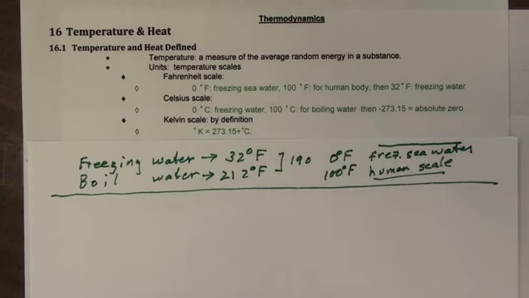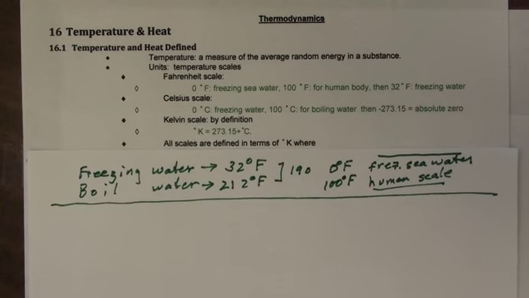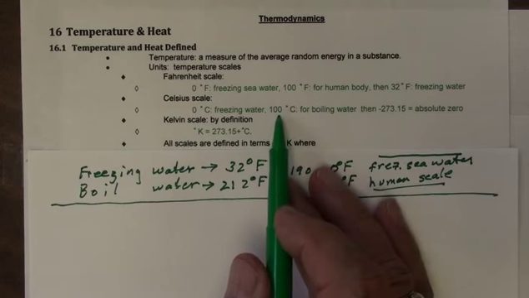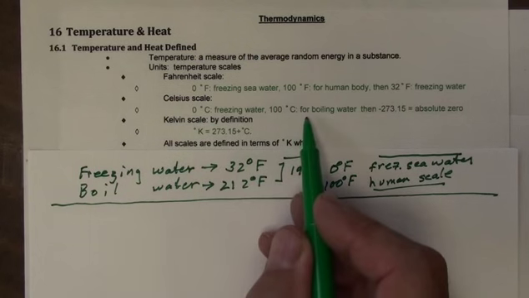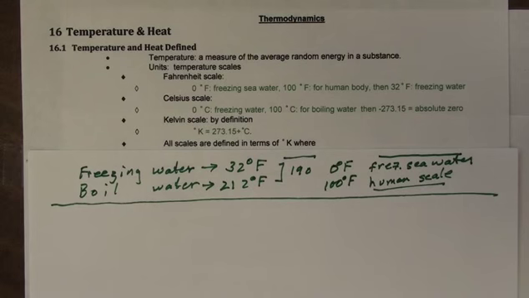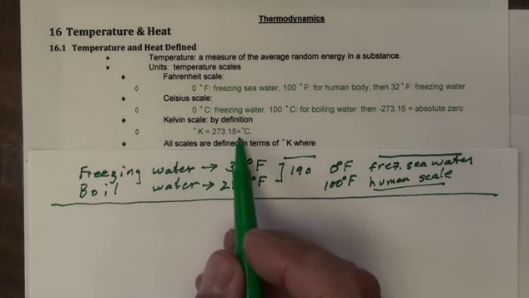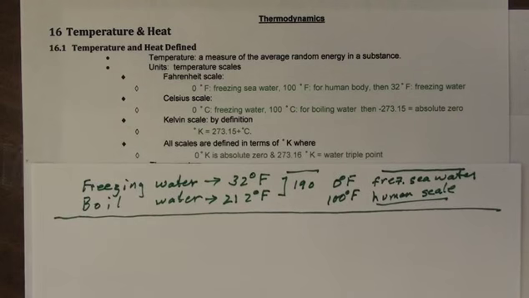So we use the same degree difference, 1/100th of the distance between freezing and boiling water. But we now add this to it, so 0 degrees Kelvin is now at absolute 0. And everything else is now well defined, and you can see that 373 would give us boiling water. In what we do, all scales will be in terms of degrees Kelvin. And we need to do that because that leaves us with a good standard going from 0 to 100 from freezing to boiling water, and also from redefining that as the base where we have no negative temperatures.